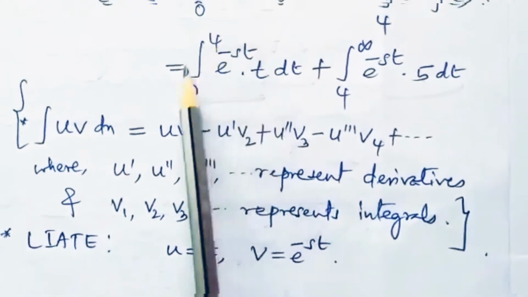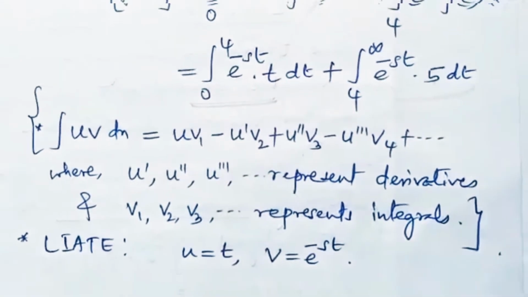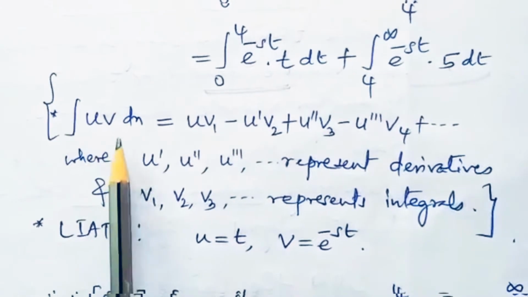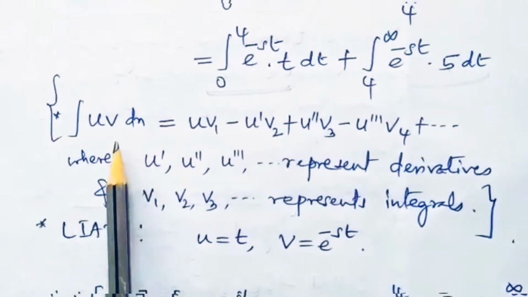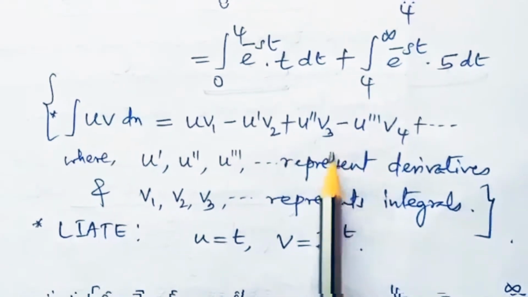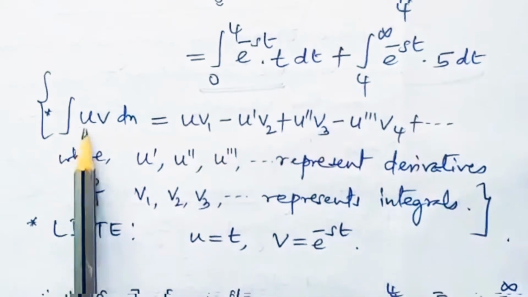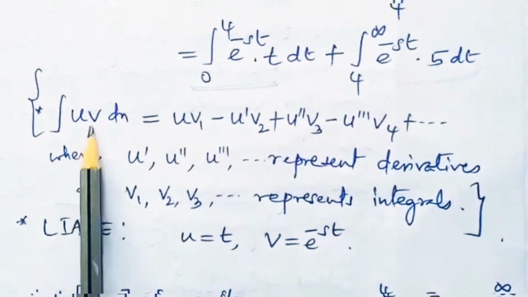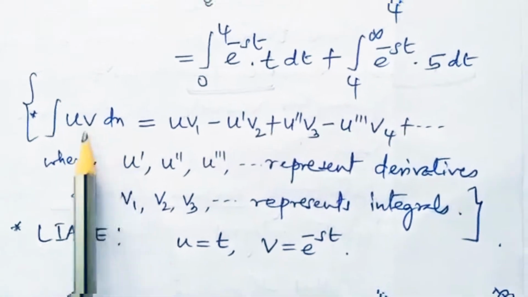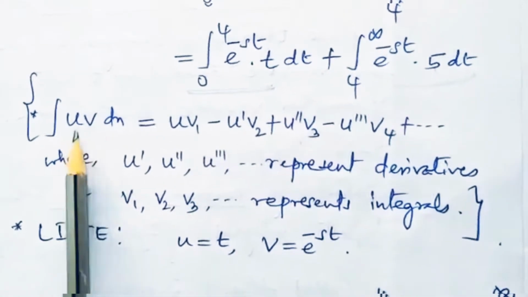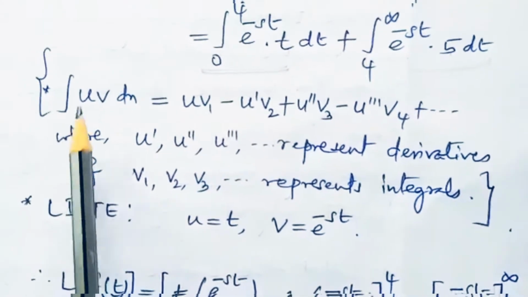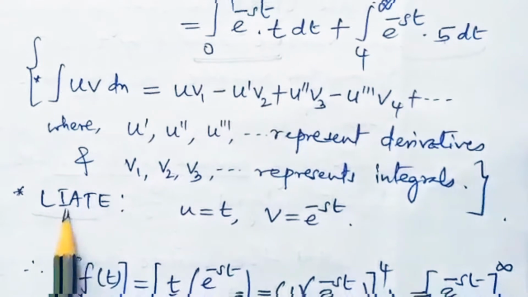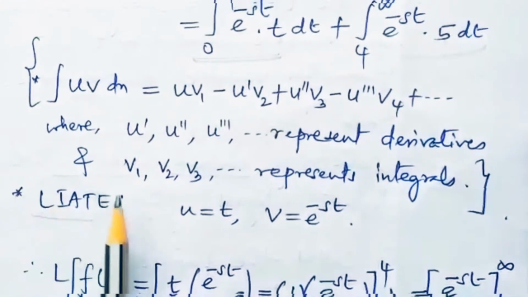So here we can use integration by parts. Now, I have a generalized rule of integration by parts, which is generally known as Bernoulli's rule of integration by parts. Suppose ∫u v dx, where u represents the first function, v represents the second function, and we all know how to decide u and v, that is, how to set the first and second function by using the LIATE rule. So accordingly we can decide which is the first function and the last function.